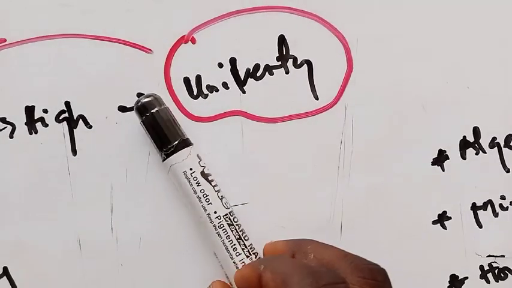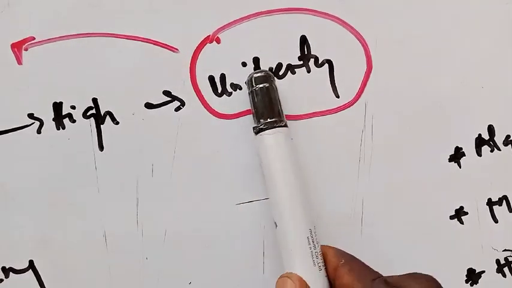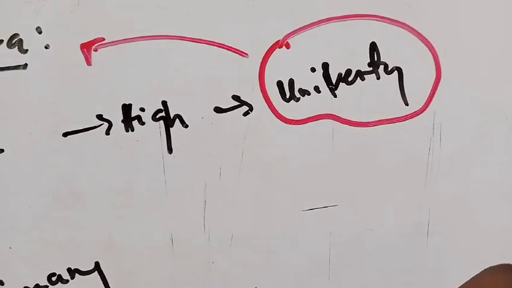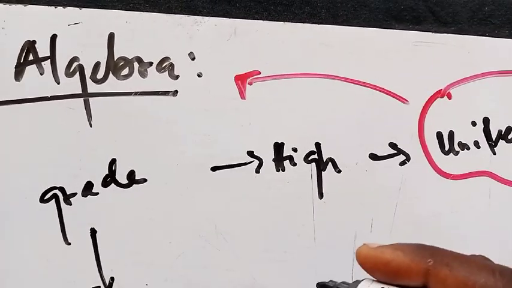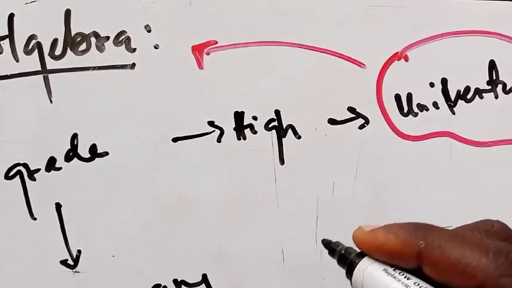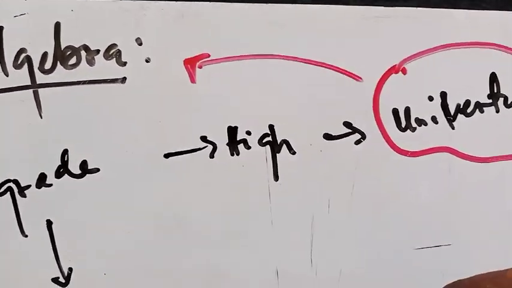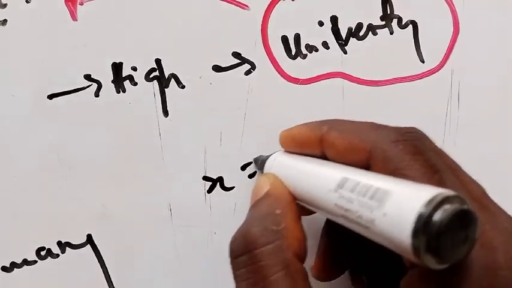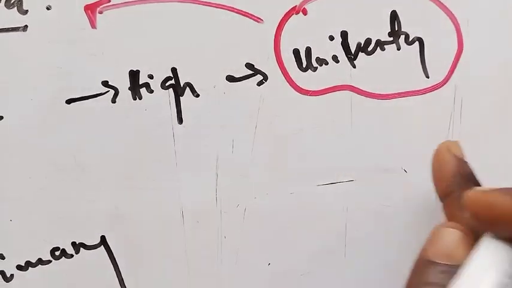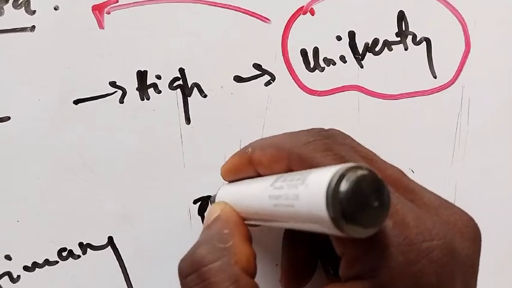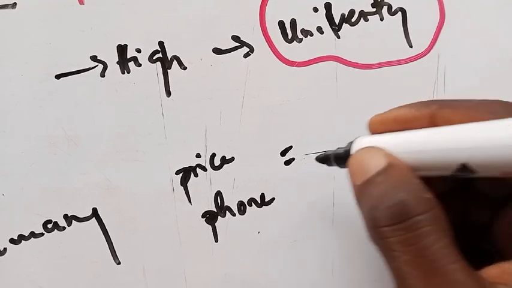If I say this is a whiteboard marker, you can easily identify this thing by its image. So if we say algebra in mathematics, what does it mean? That is the key thing here. A simple definition is that we always find the value of something that is missing. So bringing that down here, before we get to the x, let's say the price of a phone, or the price of anything that you can think of. The price of this phone is going to be equal to an amount.